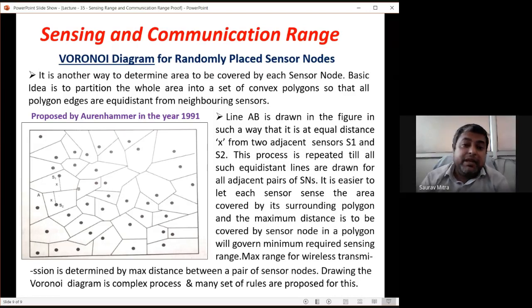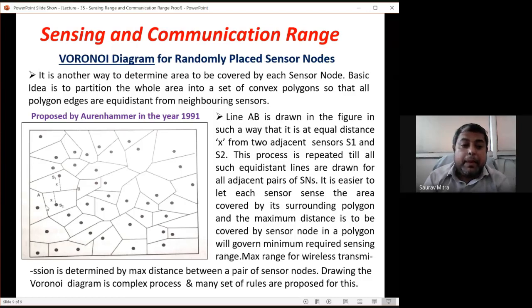1991. So line AB is drawn in the figure in such a way that it is at an equal distance of x from S1 and S2. How are S1 and S2 placed? If from here to here this distance is the same as this one, first you have placed S1, and you don't know how to place S2. So just find out from S1 to this polygon side how much the distance is. It is x. Now from this point, you can take another distance of x and place the polygon S2.